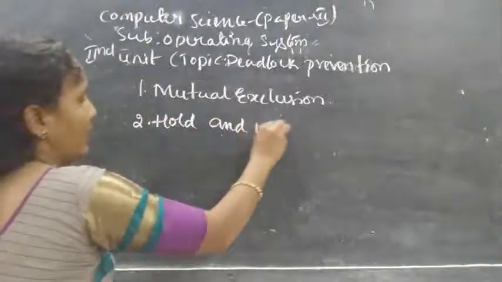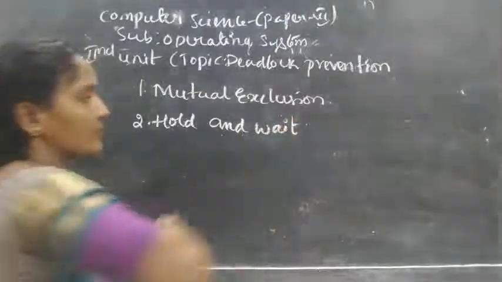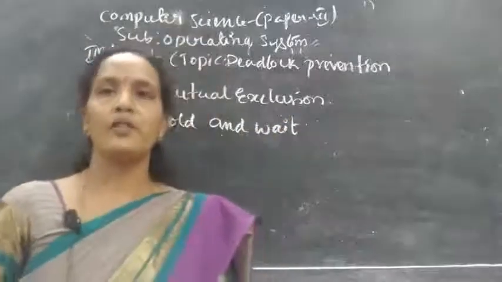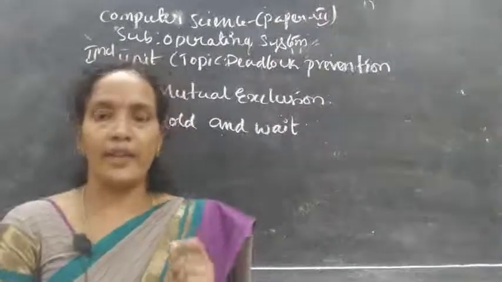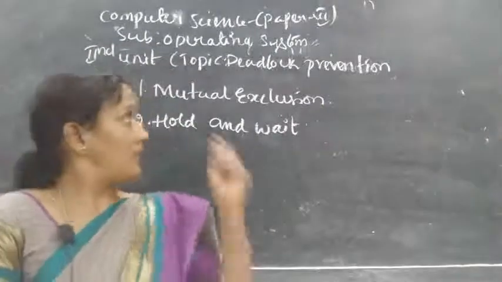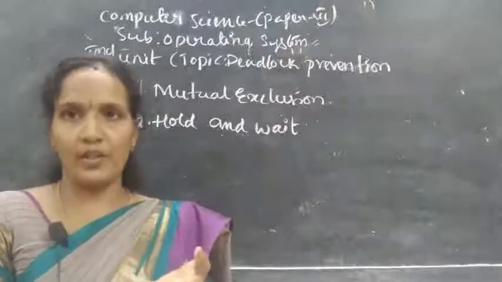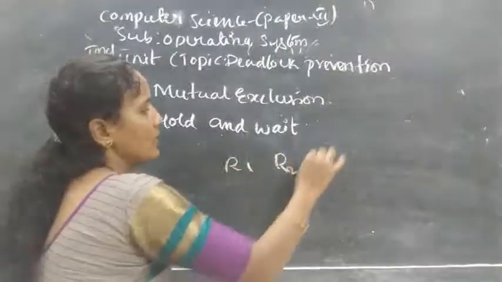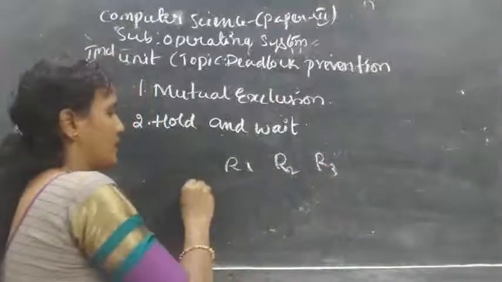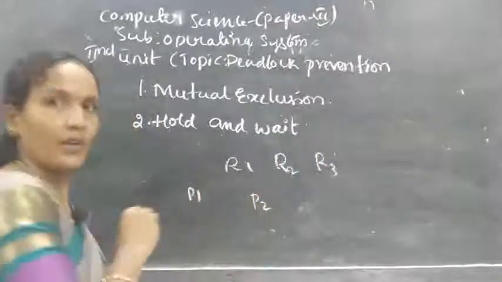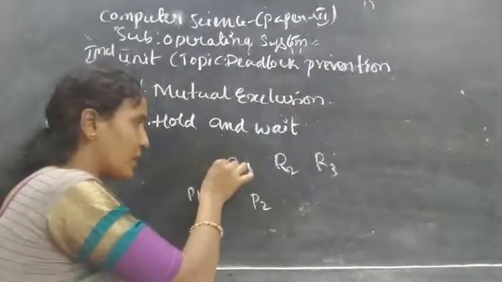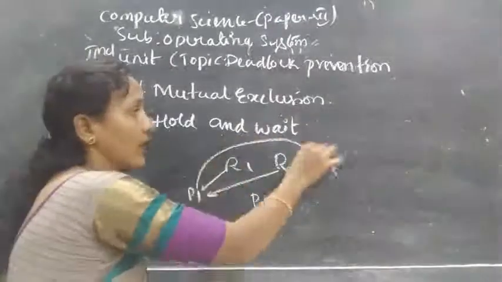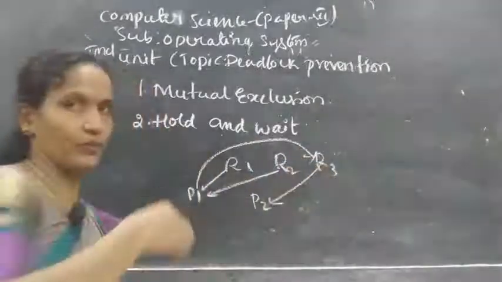Hold and wait. Actually, what is hold and wait? The process is holding some resources. For example, here 3 resources are there: R1, R2, R3, and two processes, P1 and P2. P1 is already holding R1 and R2, and it is requesting R3, which is held by P2.